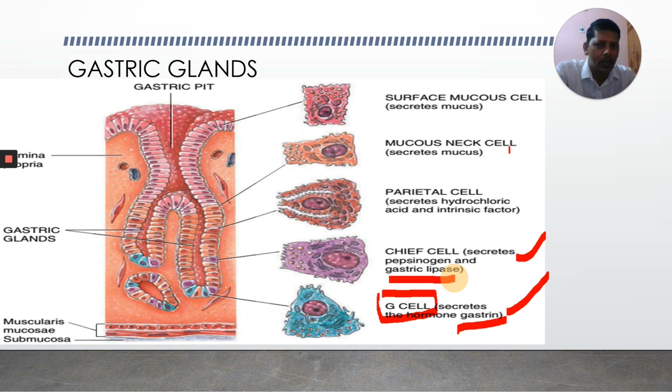Gastric lipase. Observe here, mucous neck cells. What do they secrete? Mucus. These all are very, very important. I am saying again and again. Parietal cells secrete hydrochloric acid and Castle's intrinsic factor, which is essential for the absorption of vitamin B12.